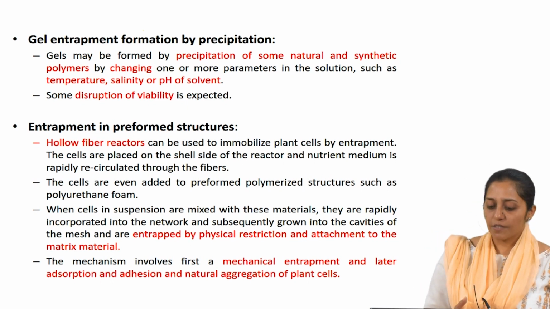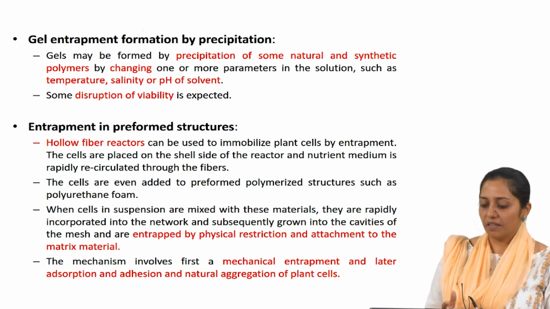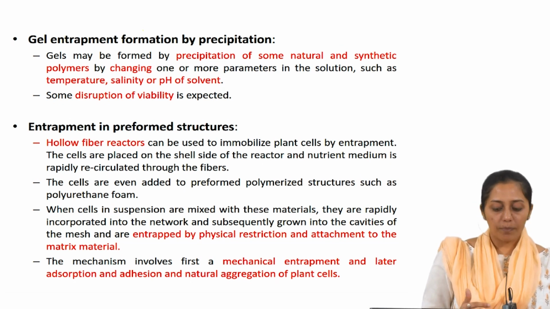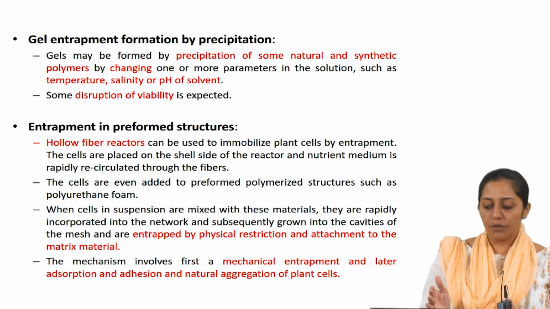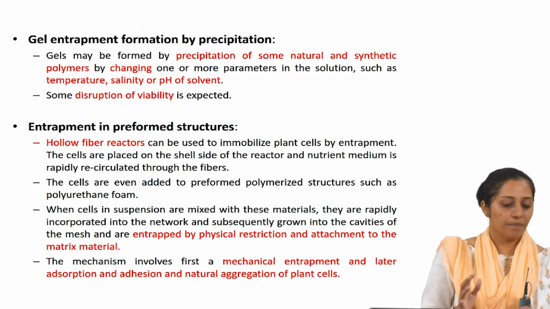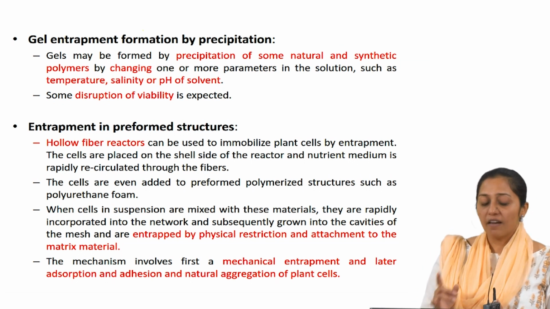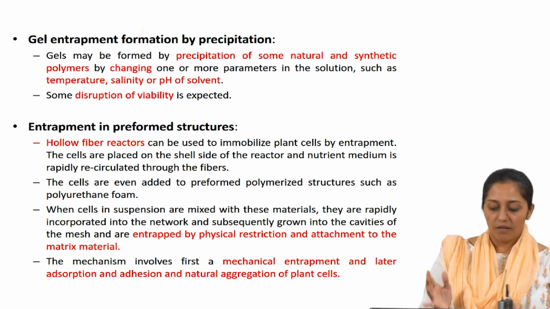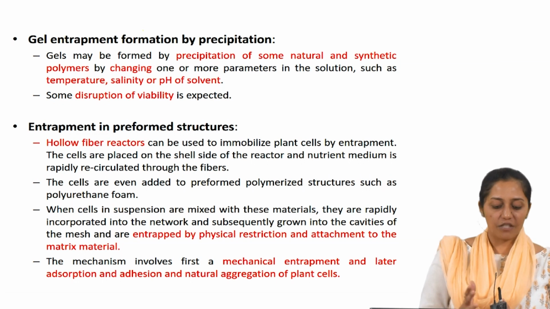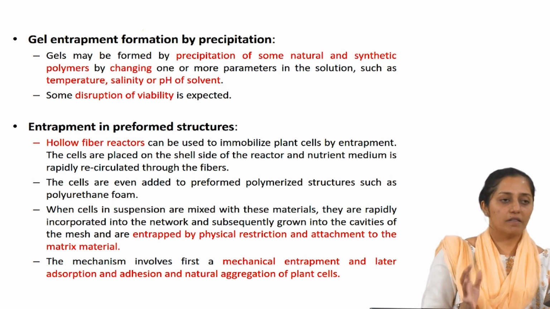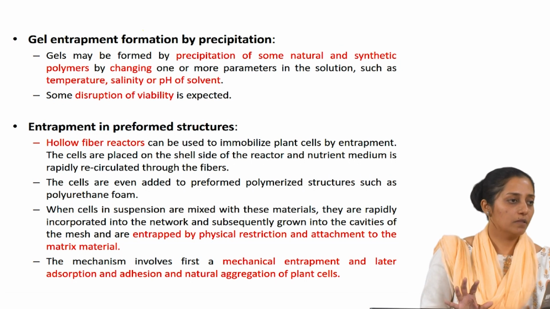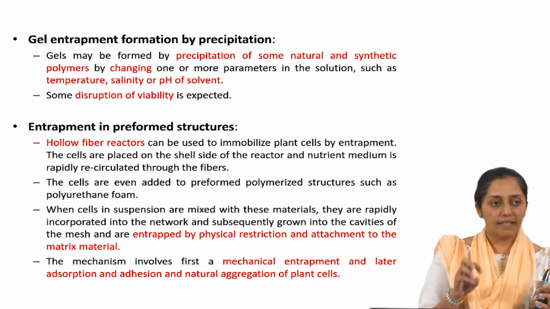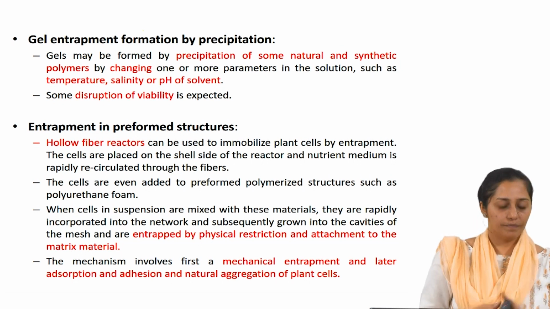When cells in suspension are mixed with these materials, they are rapidly incorporated into the network and subsequently grow into the cavities of the mesh and are entrapped by physical retention, physical restriction and attachment to the matrix material. There is no chemical interaction or bonding, but it is the physical retention which happens as they grow.